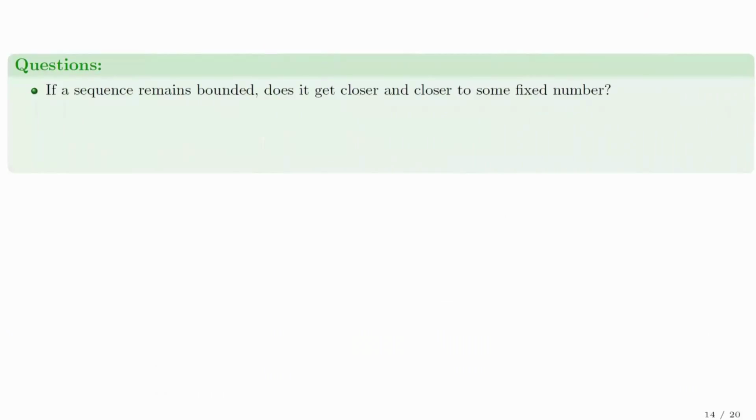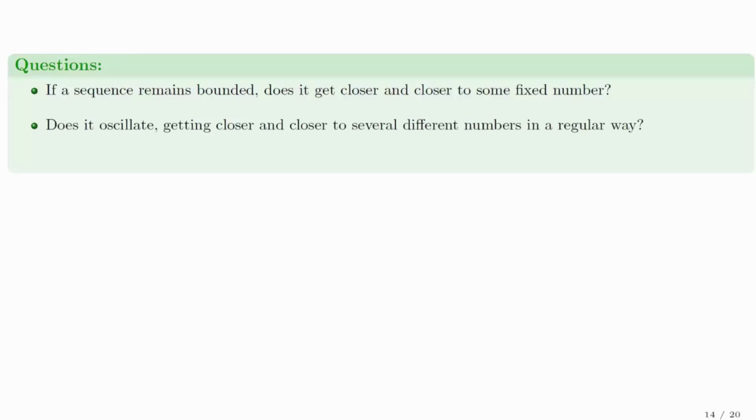If a sequence remains bounded, does it get closer and closer to some fixed number, is another question we might ask. We could also ask, does it oscillate, getting closer and closer to several different numbers in a regular way? And finally, we could ask, does it behave chaotically, in the sense that we cannot predict what it will do?